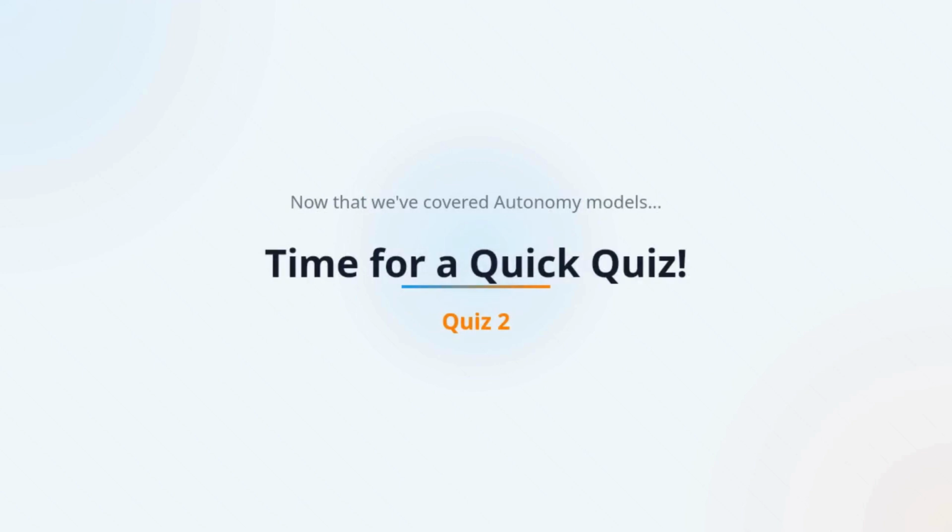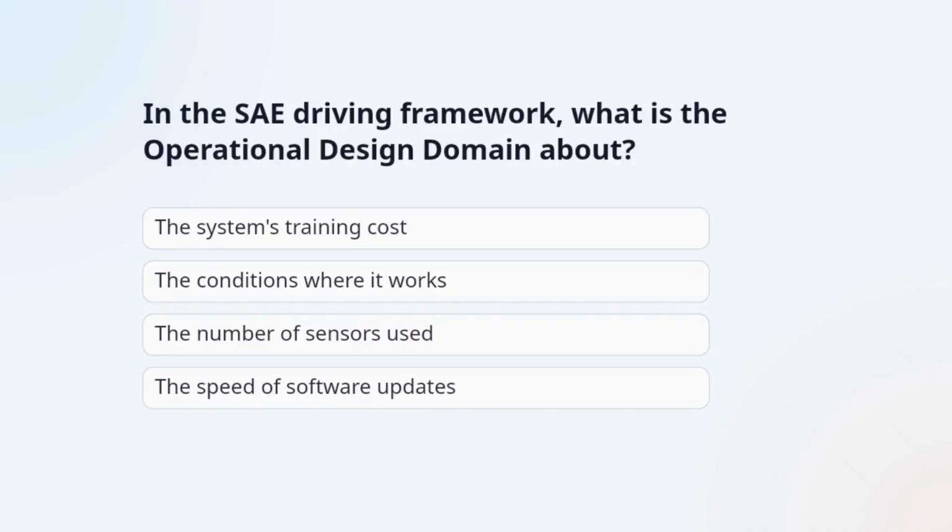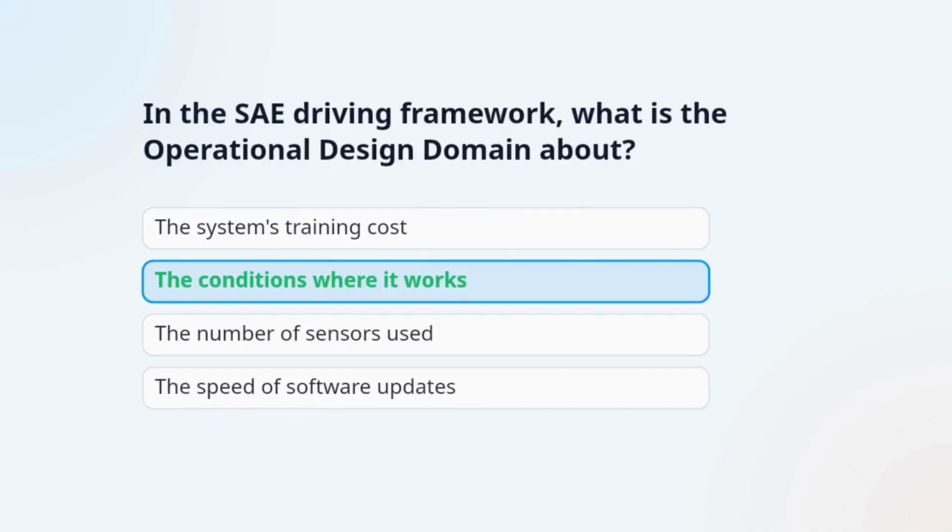Here's quiz number 2. See if you can get it right. Question 1. In the SAE driving framework, what is the operational design domain about? The correct answer is the conditions where it works. ODD refers to the specific conditions under which the automated system is designed to operate.